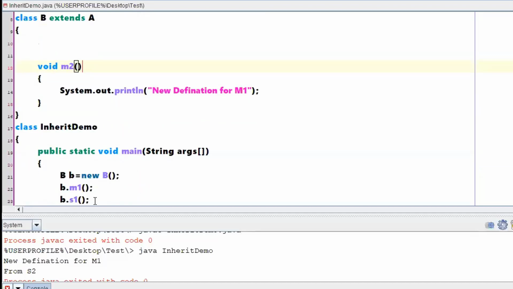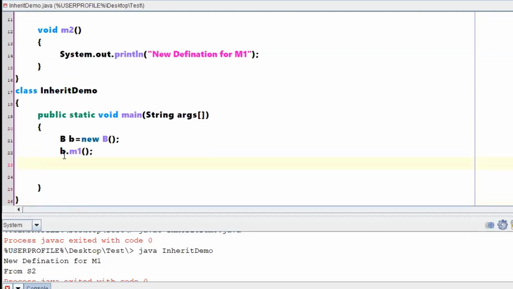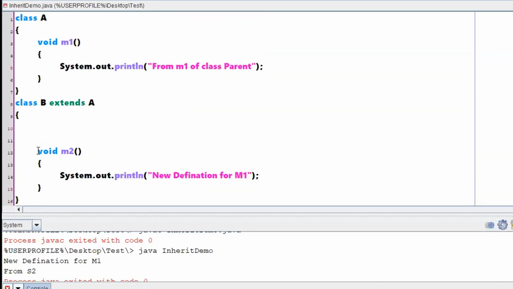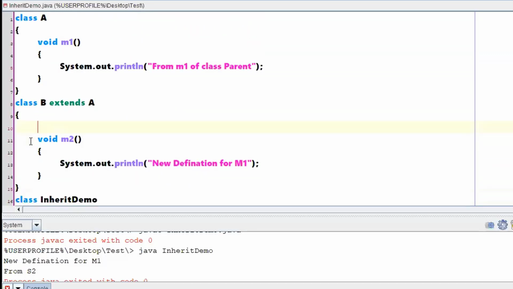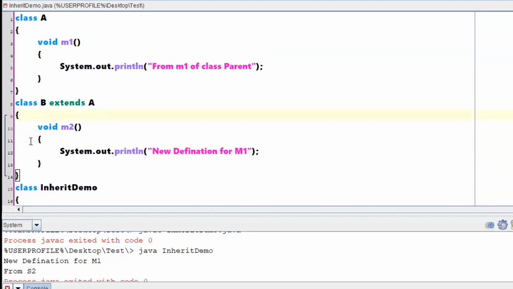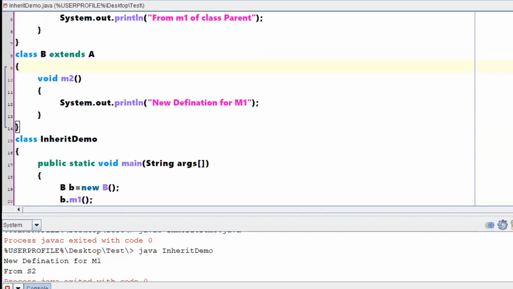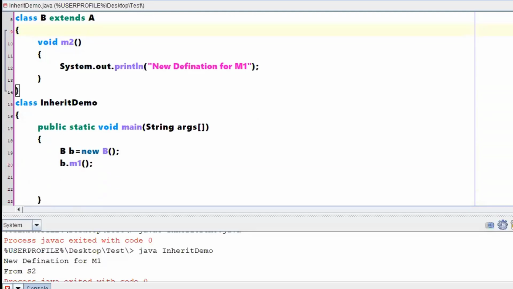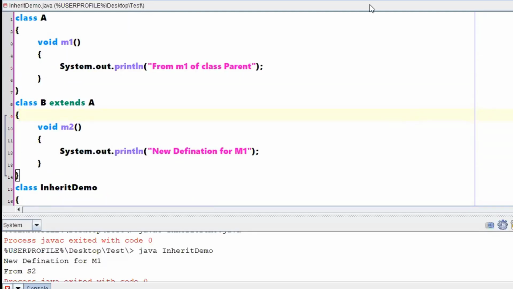You are asking a question something like this: can I use a child class object for accessing a parent class method? By creating an object of class B, can't we access the M1 method when they are extending? When you say extending, this M1 will be available for class B also. Then by using a child class object, you can easily call the parent class method.